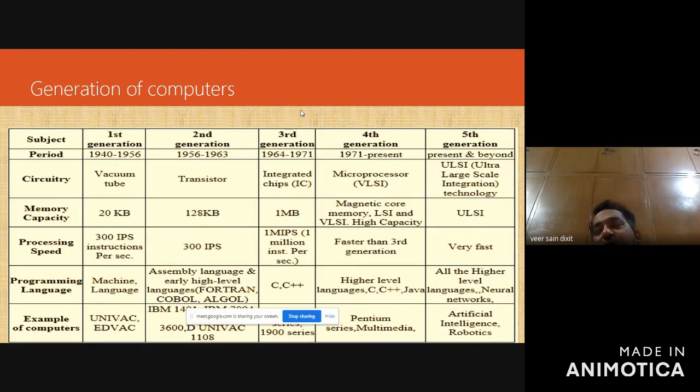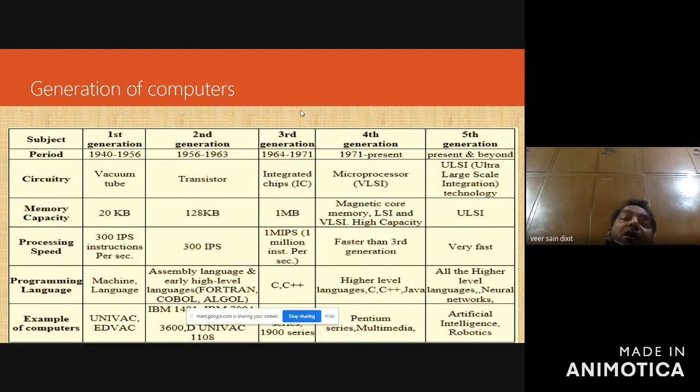Now, when we are discussing any entity, then history is very important. Without history, you cannot understand the things. So in the generation of computers, we will learn the history of how computers evolved from the earlier times to the latest time.